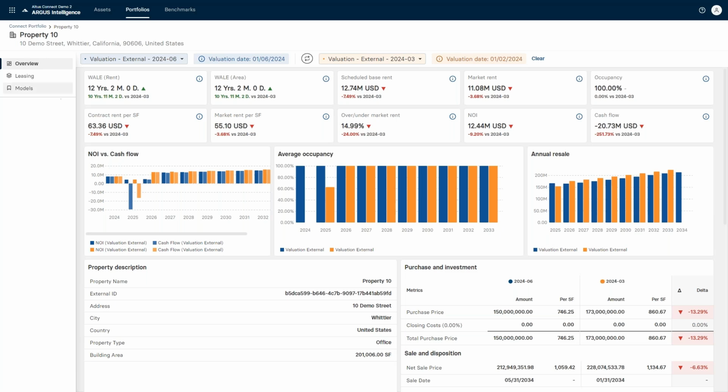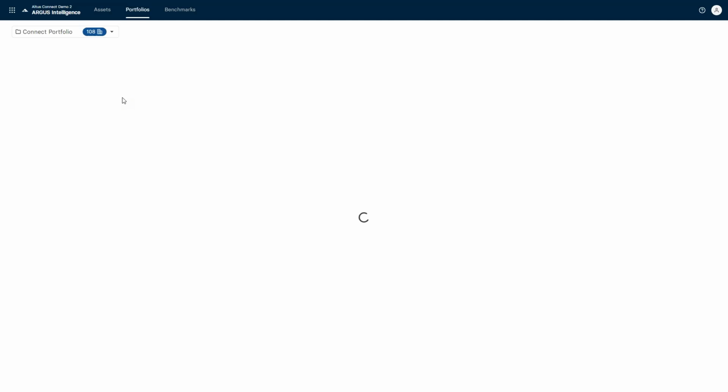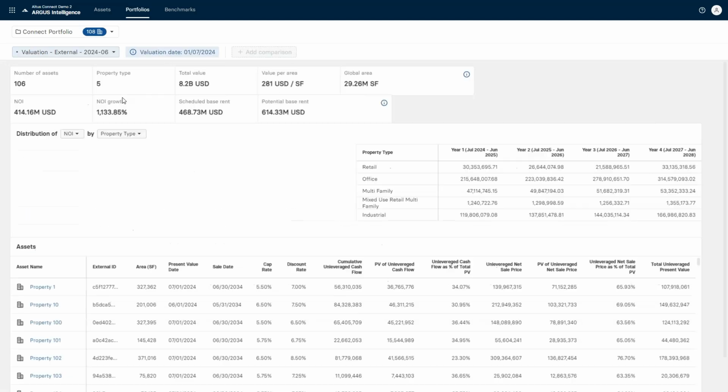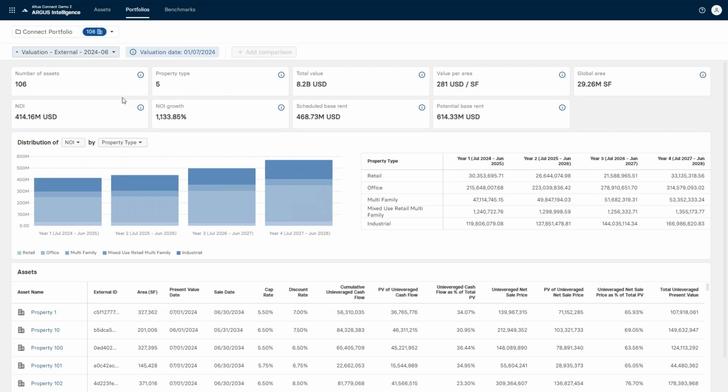So Portfolio Manager is just that. It's taking the assets to the portfolio level. Now, I did mention benchmark, and we're not going to talk about benchmark today, but benchmark is an extension of the portfolio side. In essence, all of the portfolios that we're creating within the portfolio view can now be benchmarked against a known data set to see how you're performing against the market. We are going to have a webinar specifically around benchmark in November.